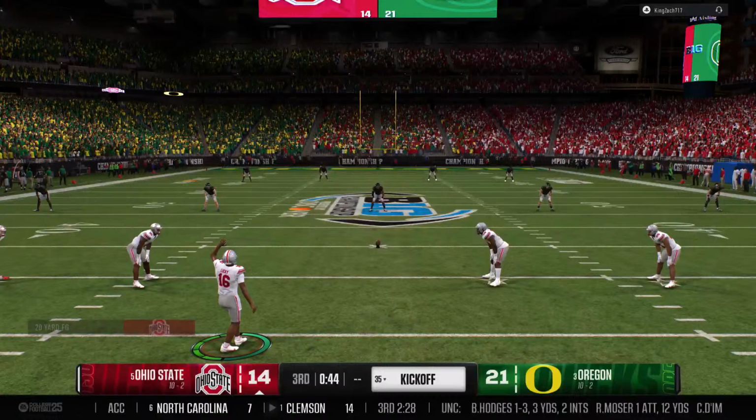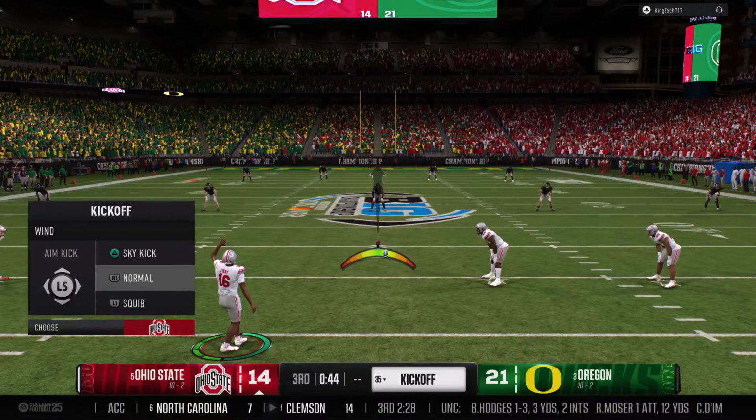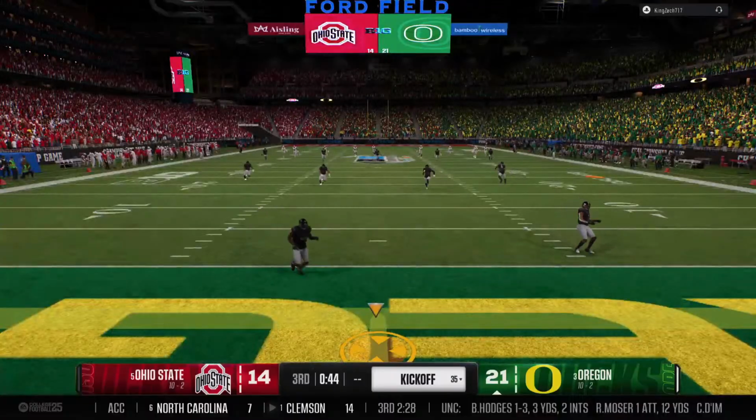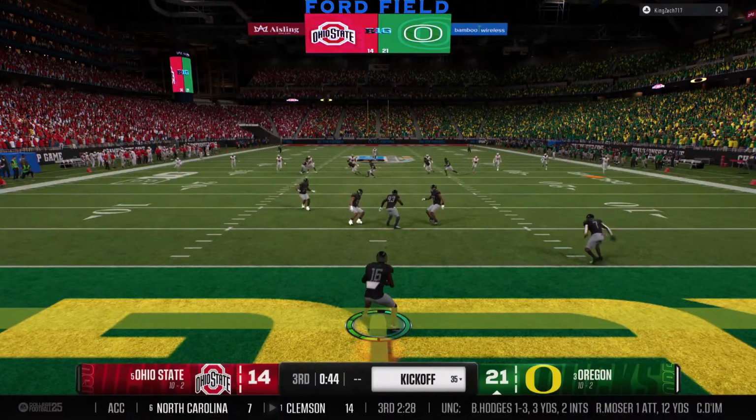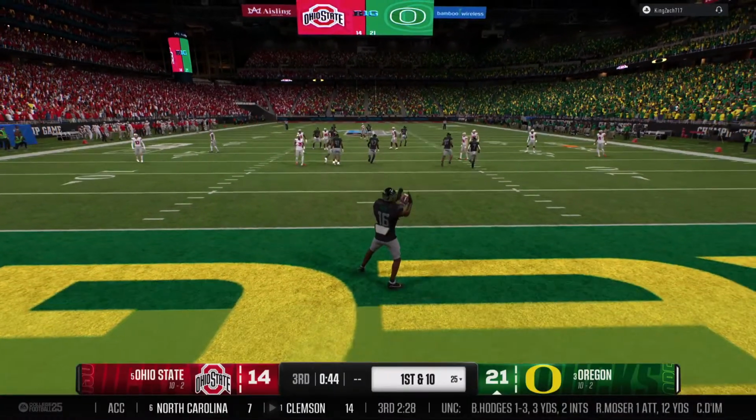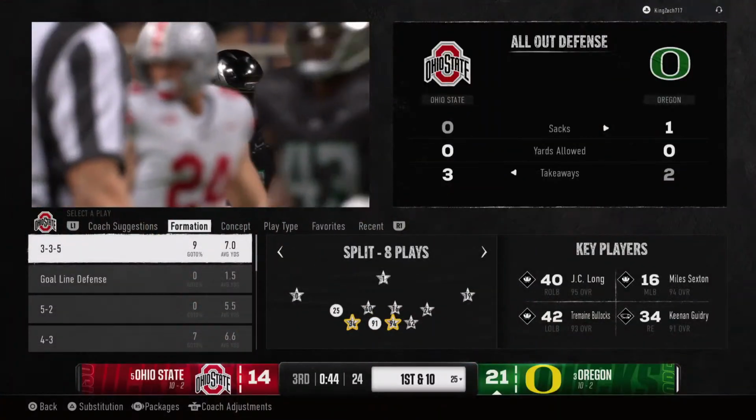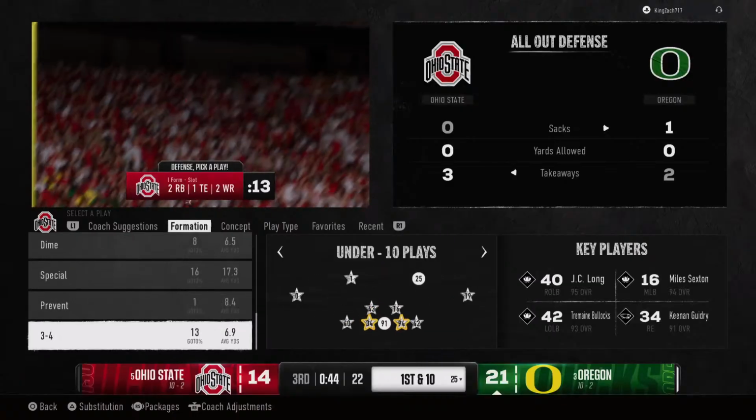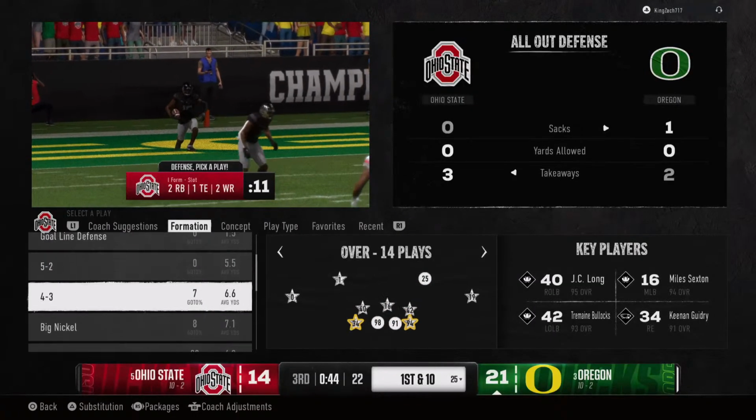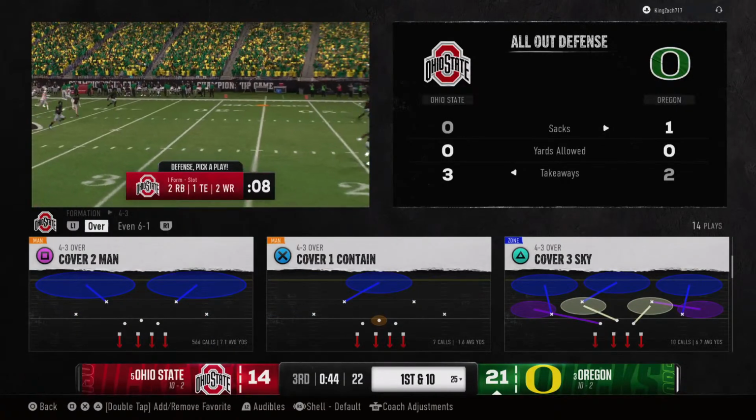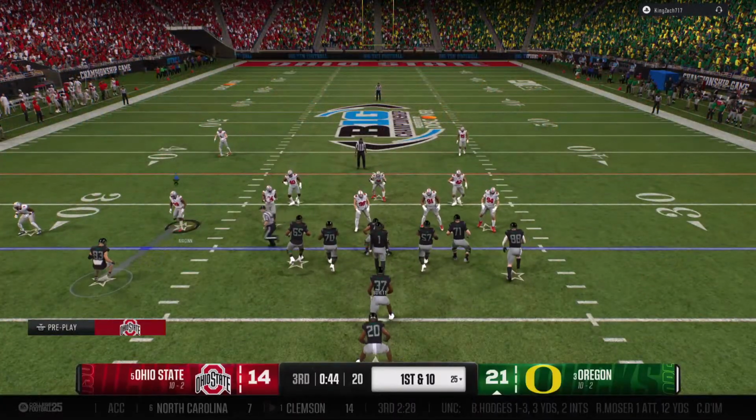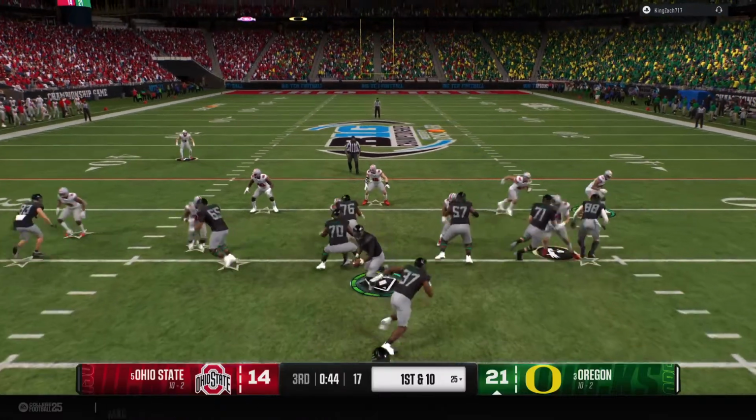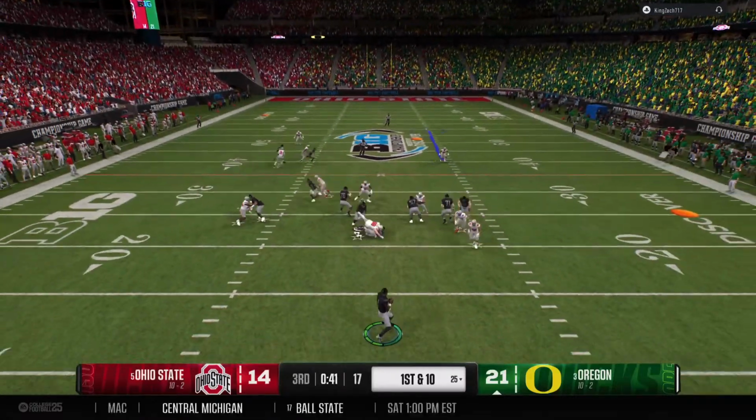Here's the kickoff team now, set to boot this one away. Thought about returning it, but instead takes a knee. It'll be a touchback, and they'll start at the 25. And that powerful Oregon offense retakes the field. They scored a touchdown on the last possession. Let's see if this defense has been able to come up with some adjustments and stop them this time.